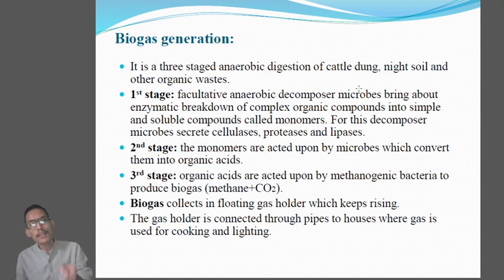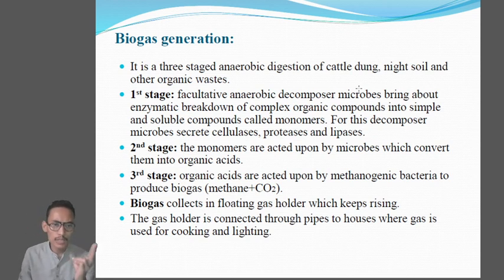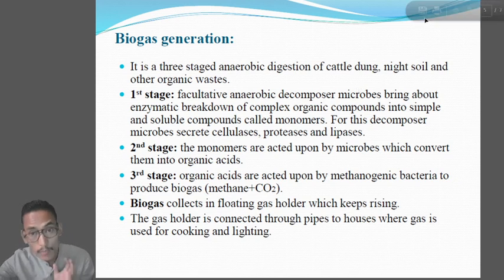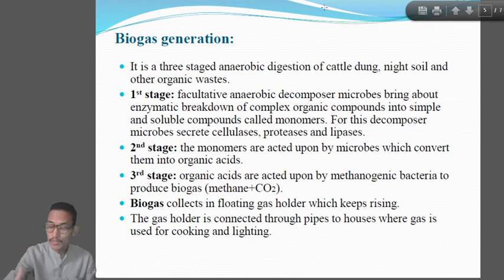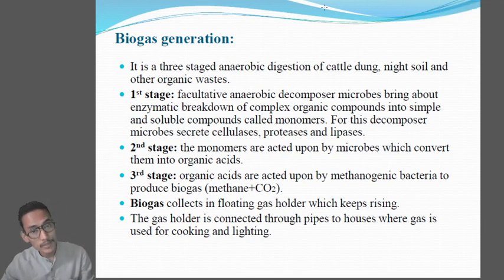So biogas generation mainly involves 3 stages. In the first stage there will be facultative anaerobic decomposing microbes which will decompose or break down the complex organic compounds into simple soluble compounds which are called monomers. Okay, and during this process they will secrete cellulase, protease and lipase, the function of which I have discussed. In the second stage the monomers will be acted upon by the microbes which will convert them into organic acids.